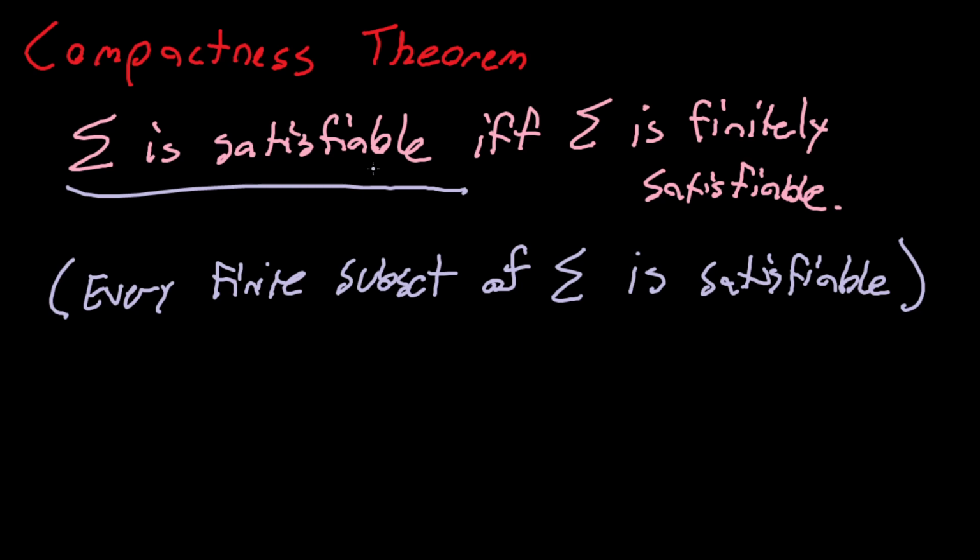But what this is saying is that one approach I could take is just checking every finite subset and making sure that every finite subset has a model. One direction of this is actually completely trivial. If A models sigma, then A models every finite subset of sigma.